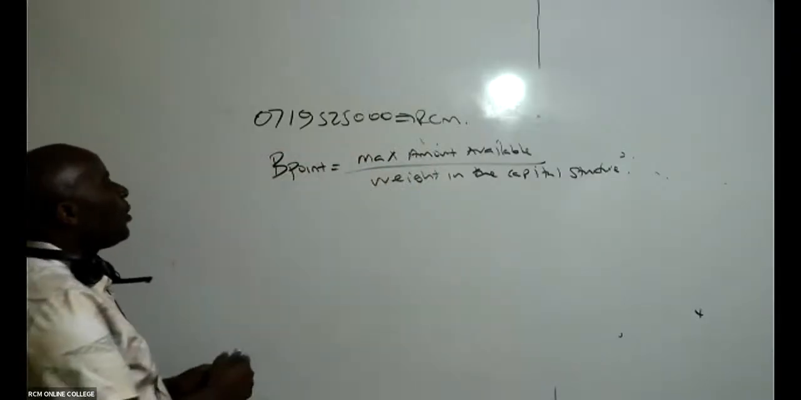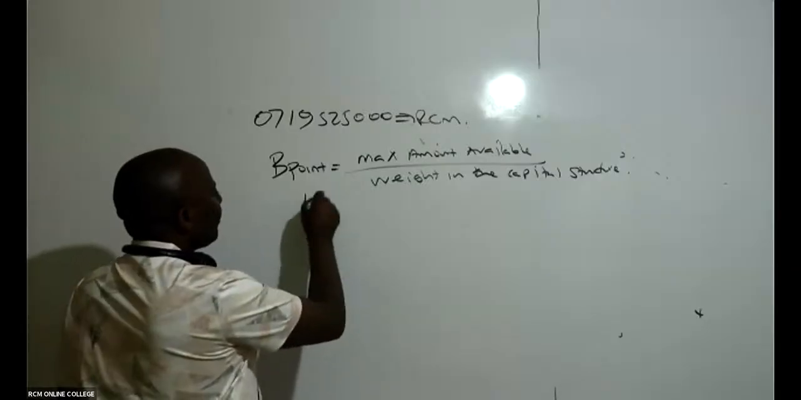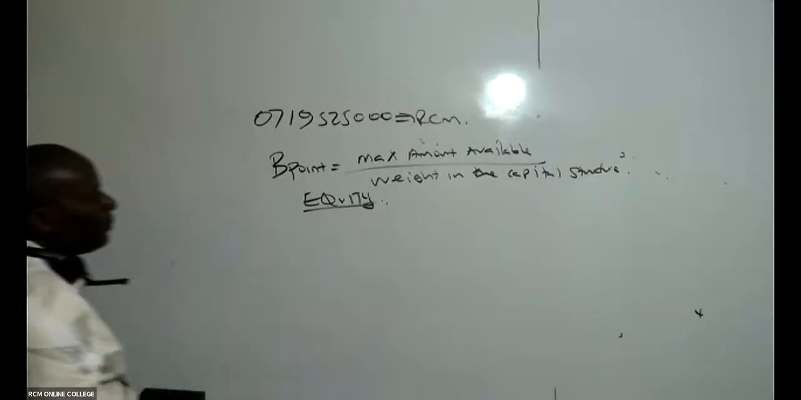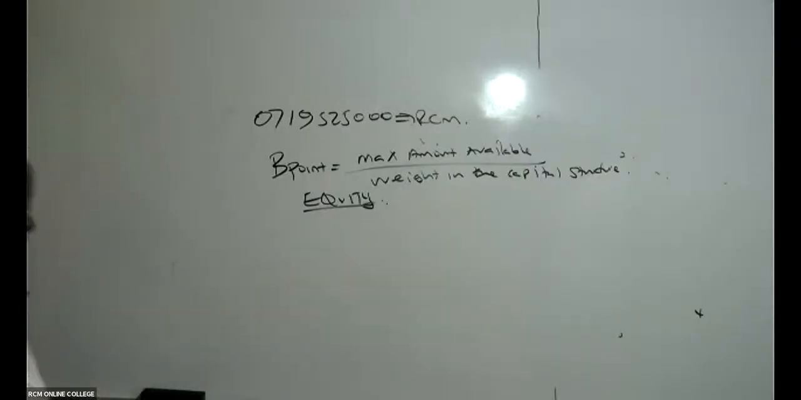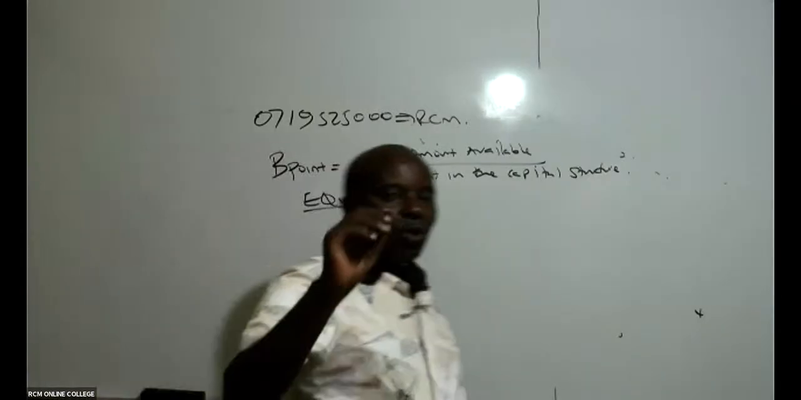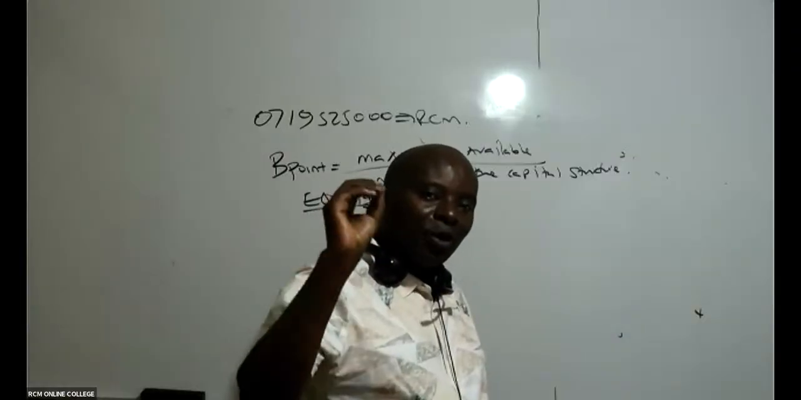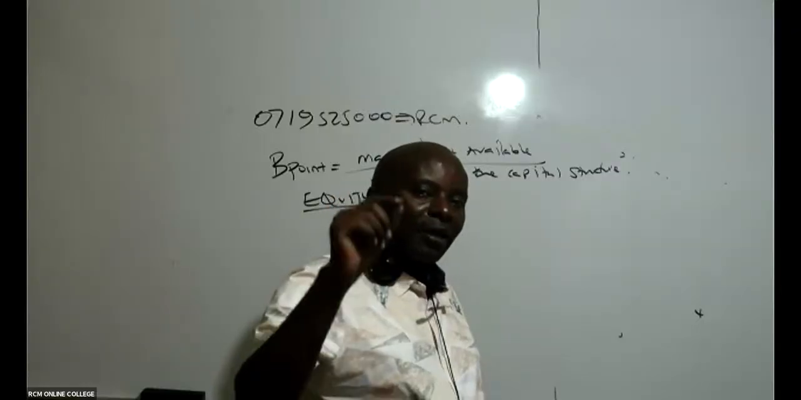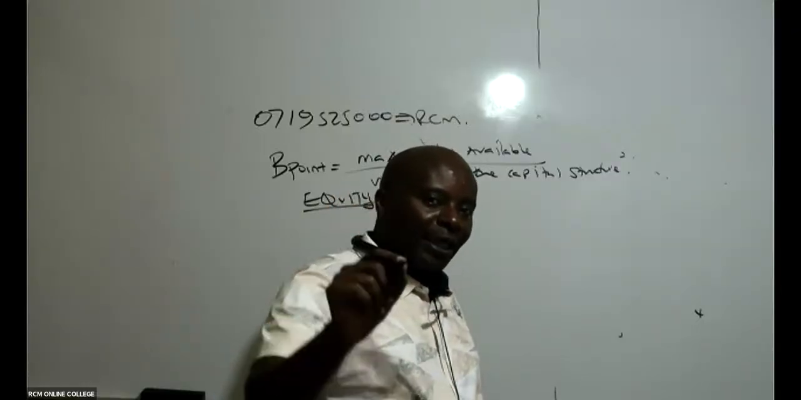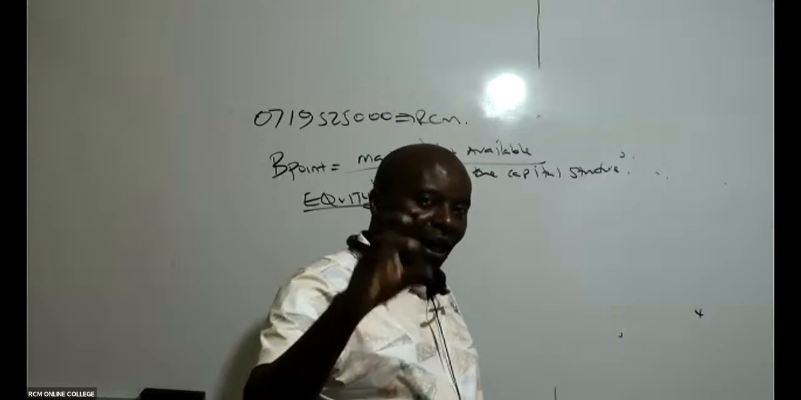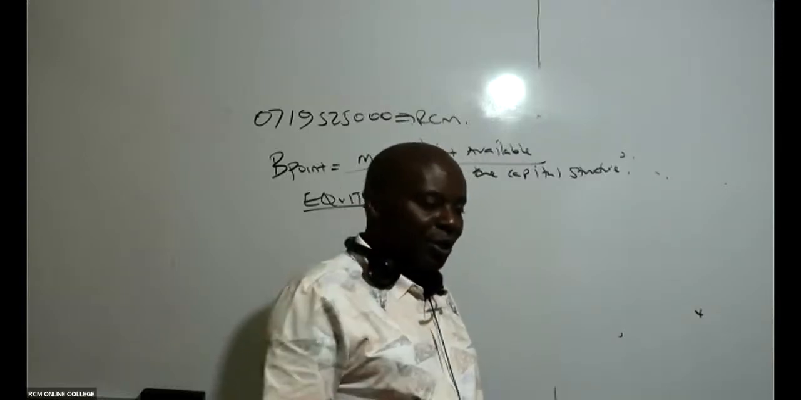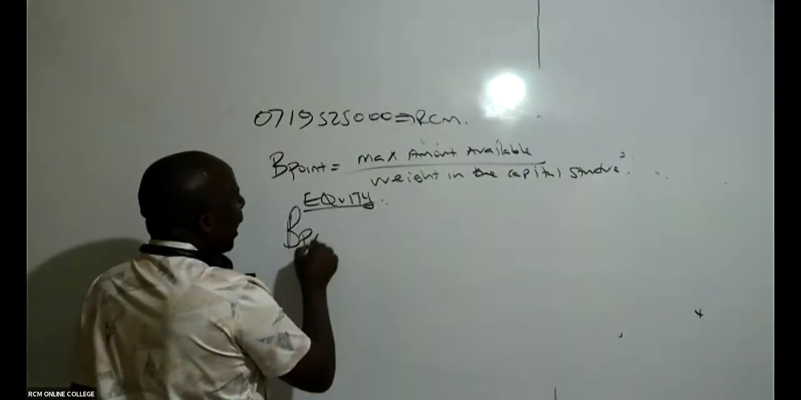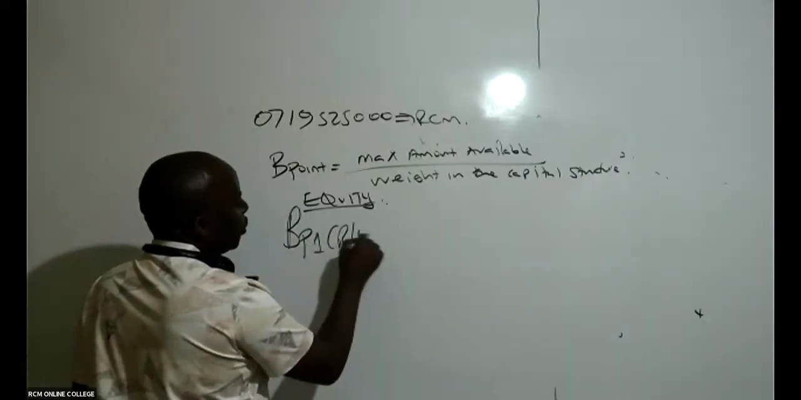And we shall get the breakpoint for equity and for debt. Remember, for equity you've got two things: retained earnings and ordinary shares. So for equity, you must give the breakpoint for retained earnings first, since it is cheaper, and then the breakpoint for the ordinary shares. So here I get BP1, retained earnings.